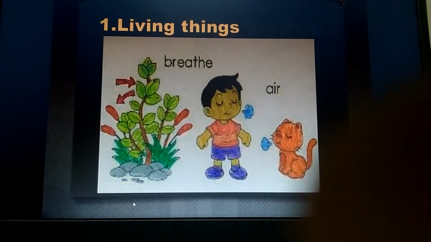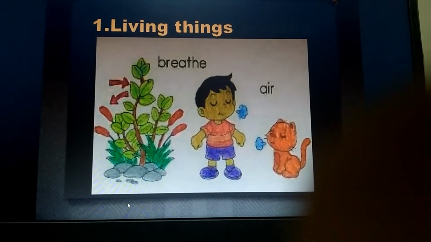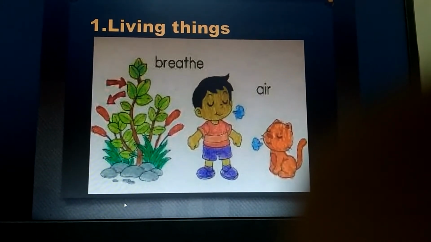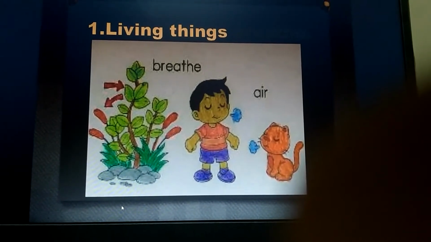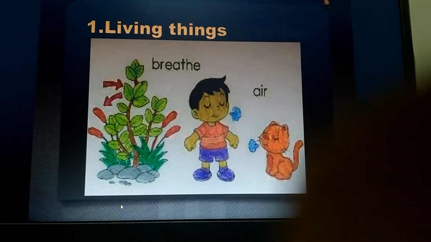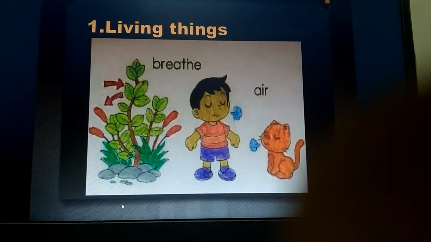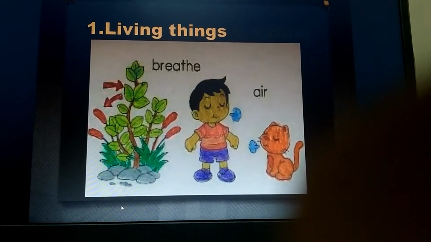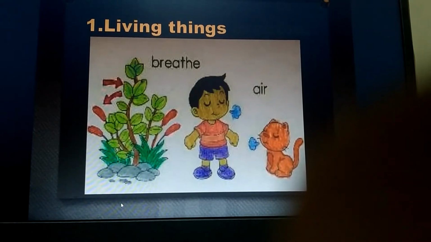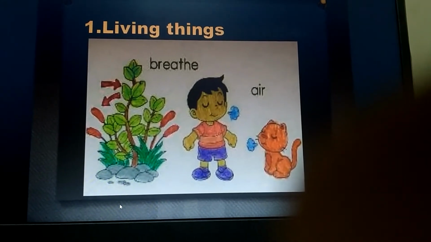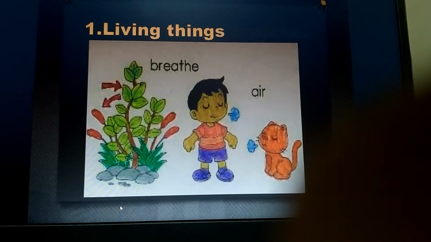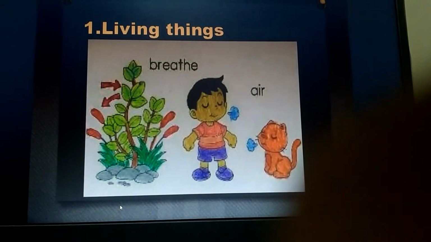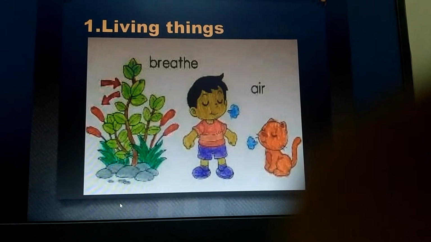The first characteristic is living things can breathe. All of you know that humans use their lungs for breathing. Different animals such as cat, dog, tiger and lion also use lungs for breathing. Other insects like cockroach, mosquito and grasshopper breathe through tiny holes. Fishes breathe through gills. Similarly, there are different breathing organs according to their size.